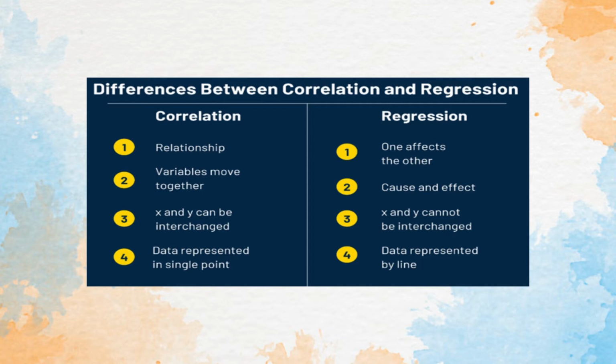Data is represented as a single point in correlation and by a line in regression. So what we have observed is that as far as correlation is concerned, data is represented by a single point, whereas here the data is represented by a line. That is the reason we emphasize more on the regression lines. We have seen that it could be either linear or non-linear in nature, which we have already covered in our preceding sessions. But at the end of the day, the regression lines are going to play a very important role.